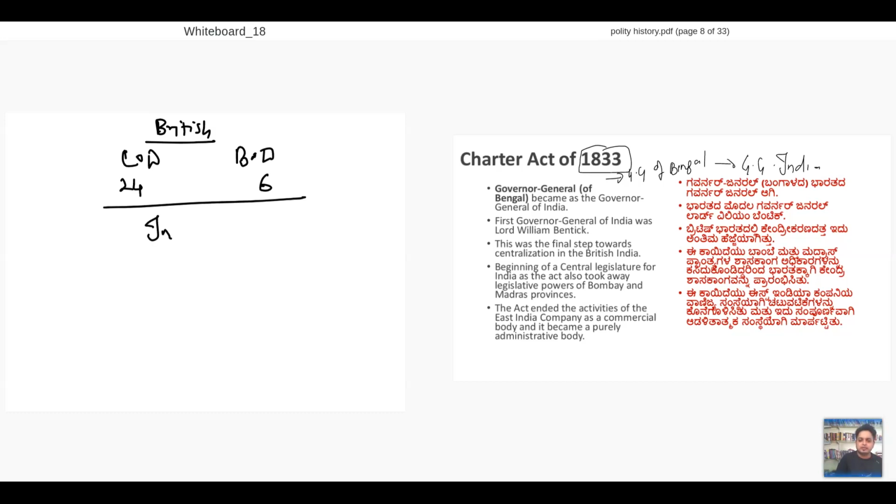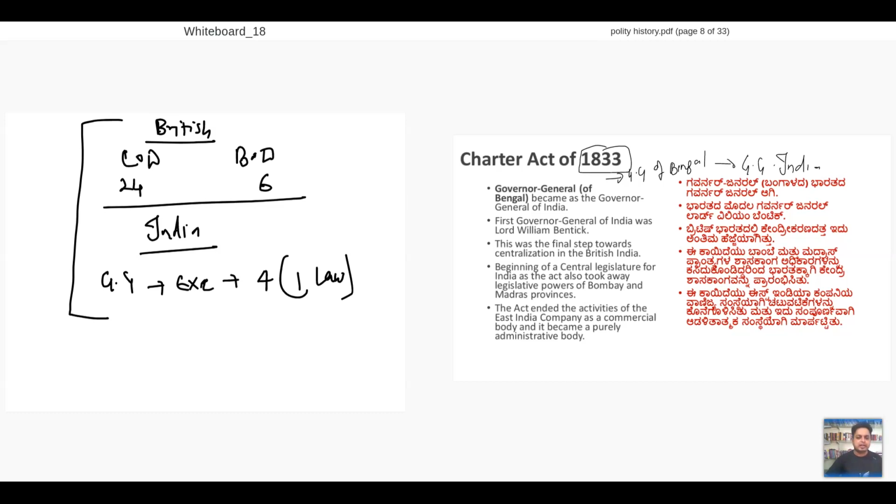In India, we have the Governor General and the Executive Council. In this Executive Council, there are 4 people. One new member, the law member, is added. So this is the administrative setup of Britain and India after the 1833 Act. Let's go to the next administrative setup.